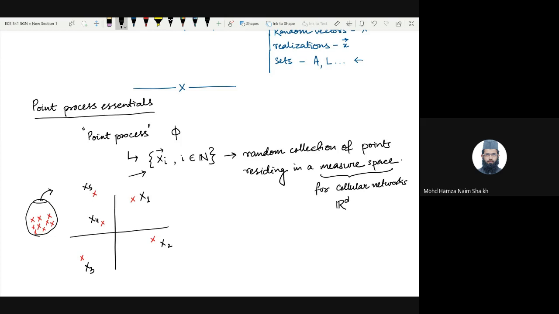Now, in this case, you had actually picked up 5 balls and they had ended up at these 5 places. So this is a random process in the sense that if you had picked up a different number of balls, or even the same number, say you pick up 5 balls again and throw them again in this Cartesian plane, it is not necessarily true that they end up at the same 5 points. They may end up at other points as well.